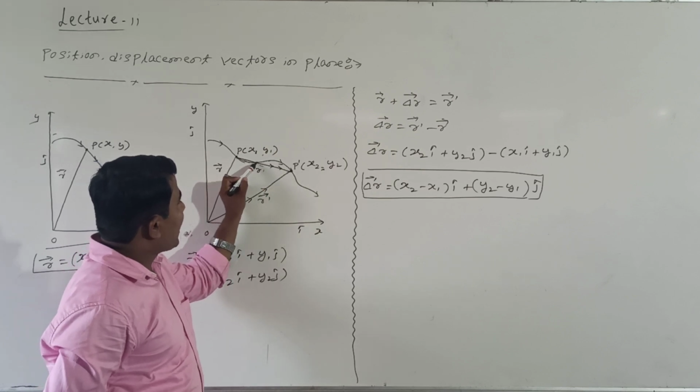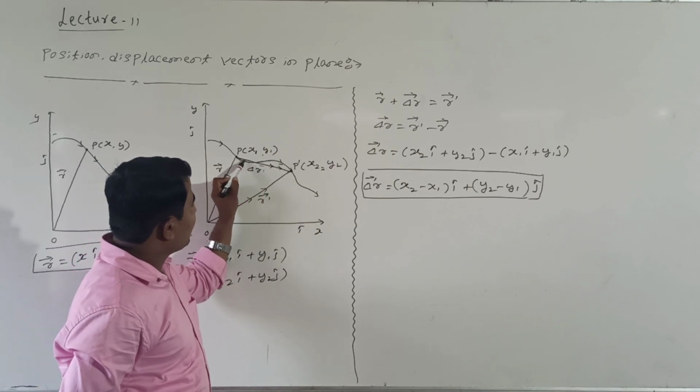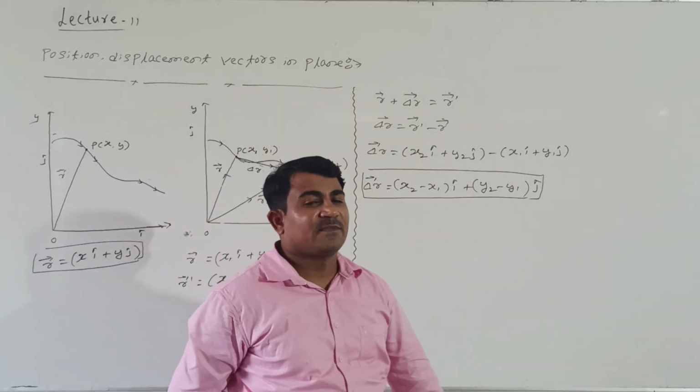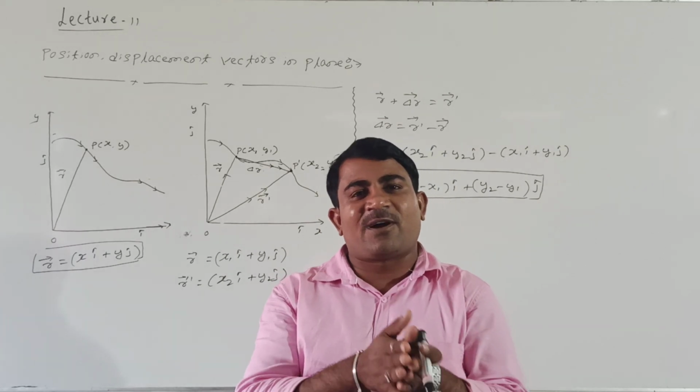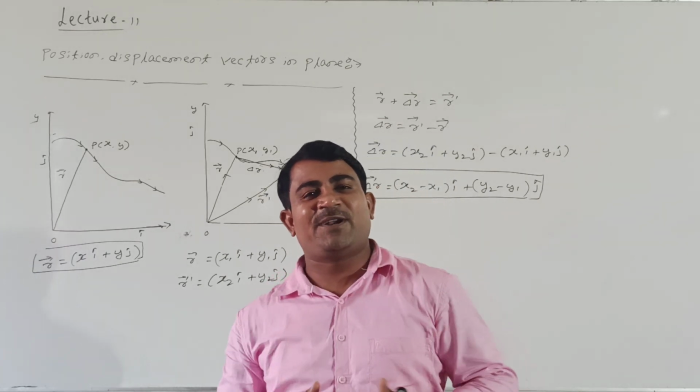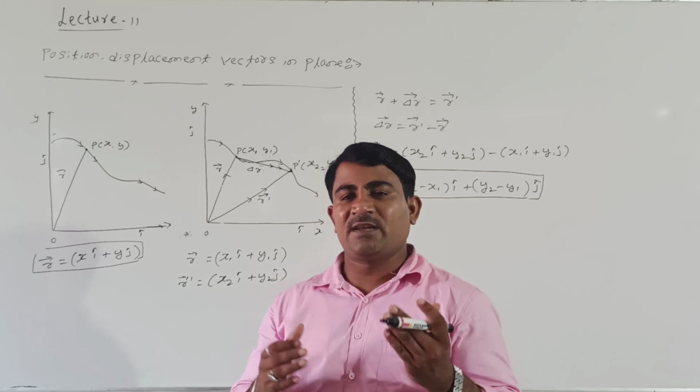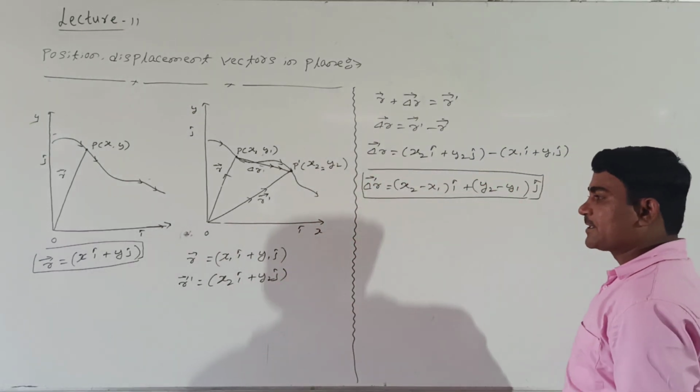Always this path length is greater than the value del r. Right? I mean, we already said that the path length of the body is always greater than the displacement traveled by the body. Right, students?